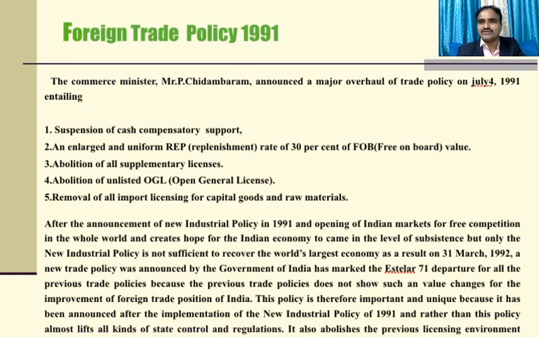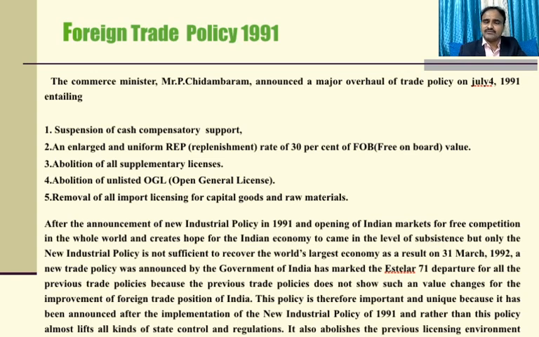P. Chidambaram announced a major overhaul of trade policy on July 4, 1991, entailing the suspension of cash compensatory support and an enlarged and uniform REP, replenishment rate, of 30% of FOB (free on board) value, abolition of all supplementary licenses, abolition of the unlisted OGL (open general licenses), and removal of all import licensing for capital goods and raw materials.